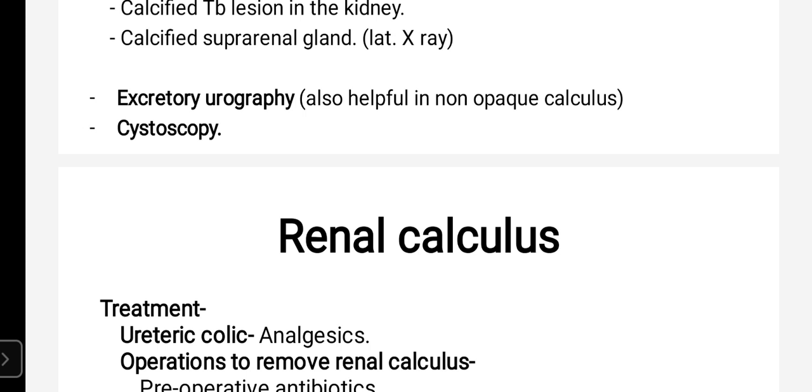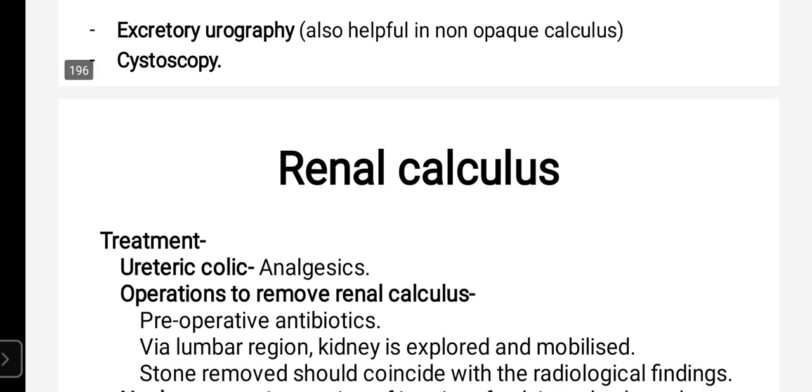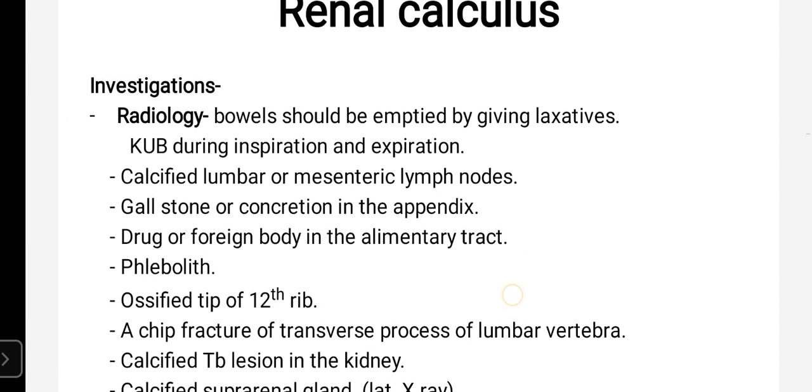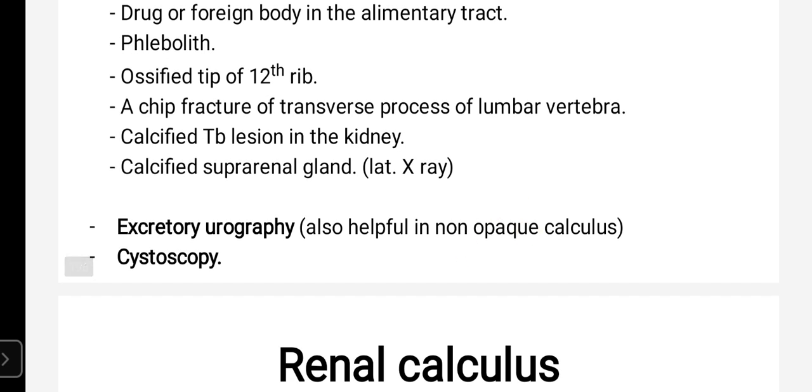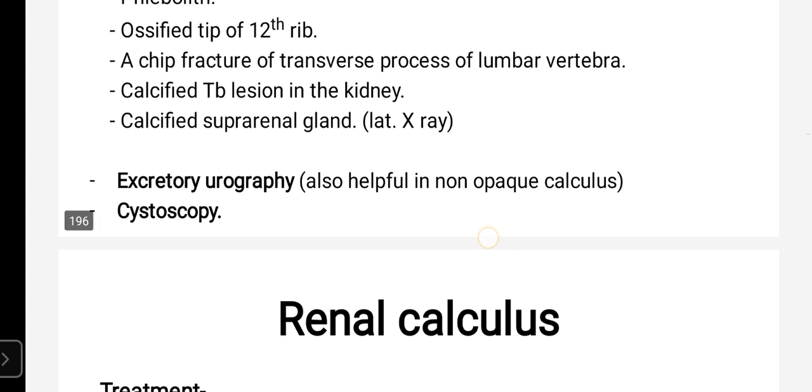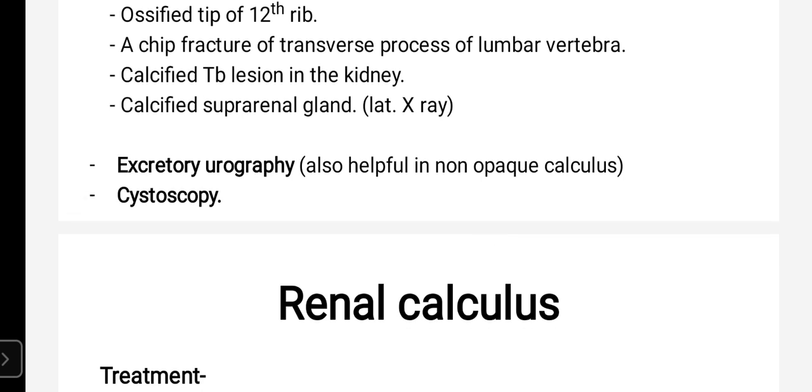Then last is cystoscopy, that is endoscopic examination. These are the three investigations: radiological examination; excretory urography, in which intravenous dye is injected into the vein, and that will show if the stone is present in the kidney or ureter.